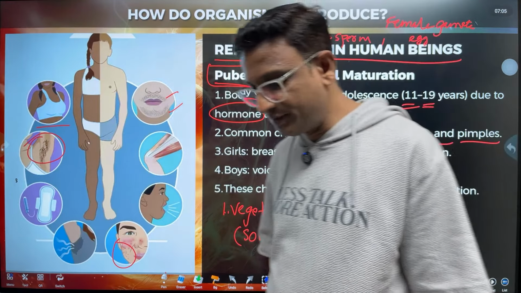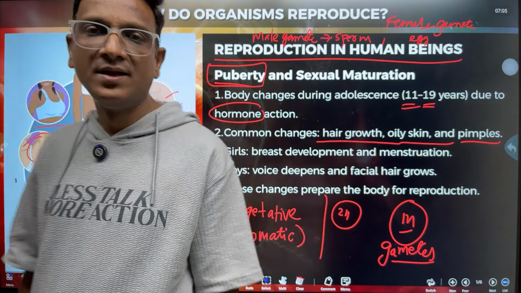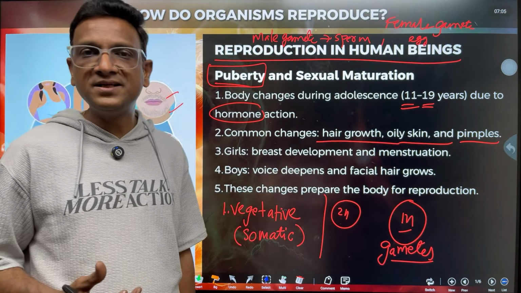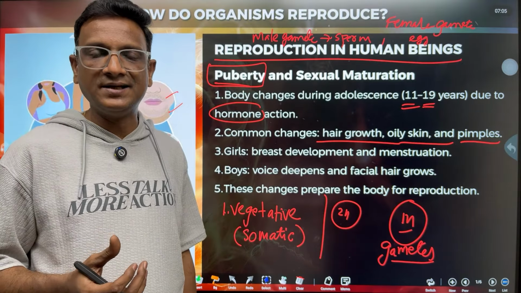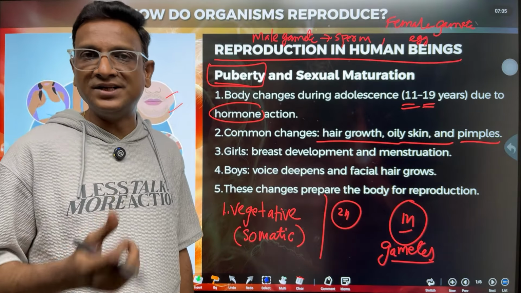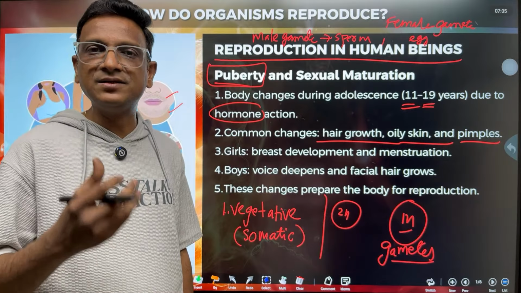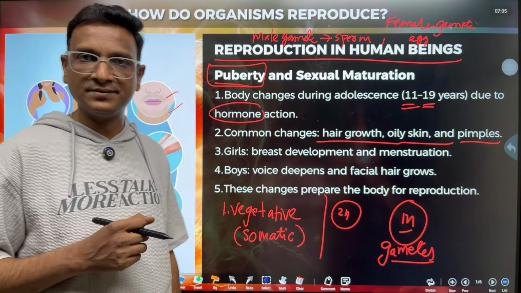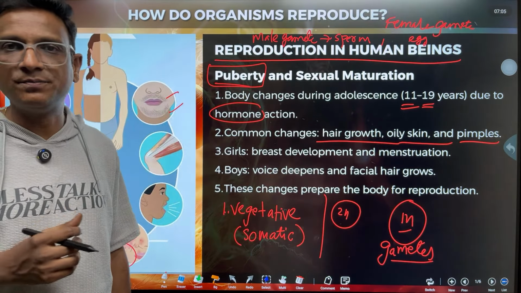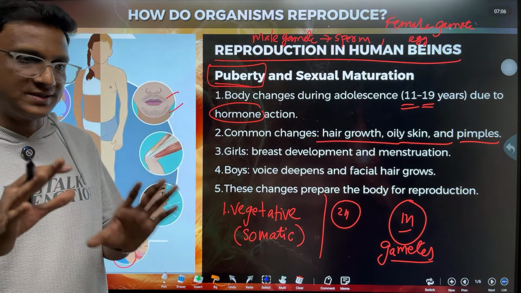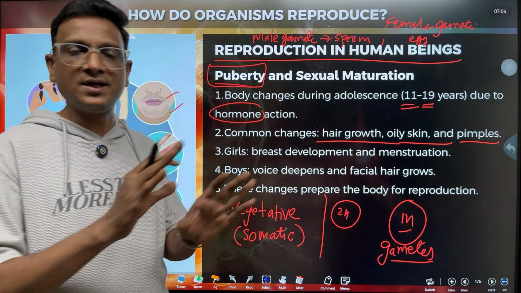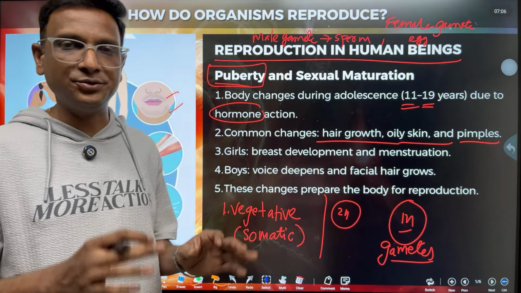So in boys, we see that sometimes the penis becomes erect, and sometimes ejaculation also takes place. That means release of semen takes place from their reproductive parts. These things happen in boys. So these are the changes that happen in boys, and these are the changes that happen in girls during puberty.